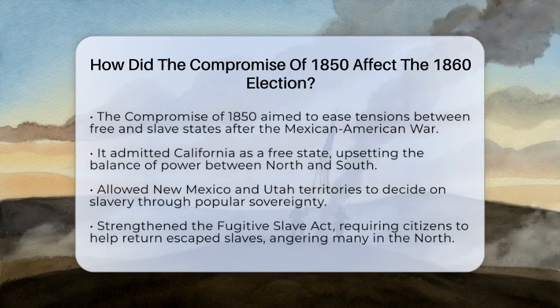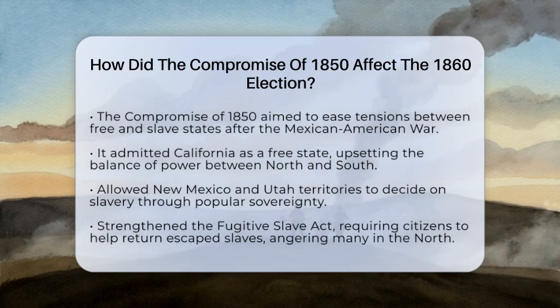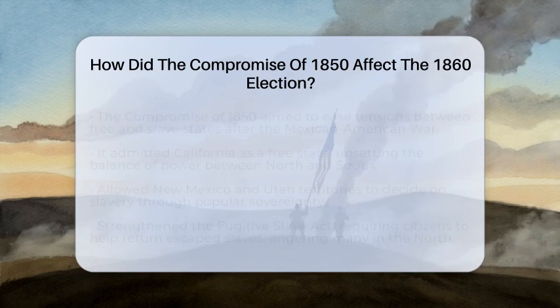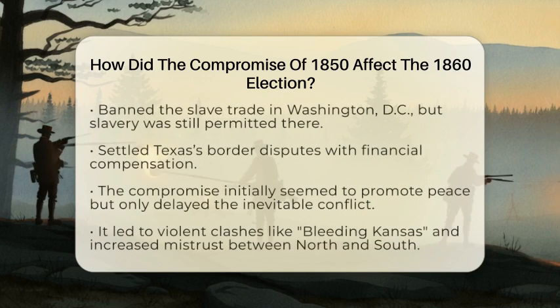It also strengthened the Fugitive Slave Act, making it mandatory for citizens to help return escaped slaves, which angered many in the North. The Compromise banned the slave trade in Washington, D.C., but still allowed slavery there. It also settled Texas's border disputes with financial compensation. At first, many thought this would keep the country peaceful, but it only postponed the inevitable.